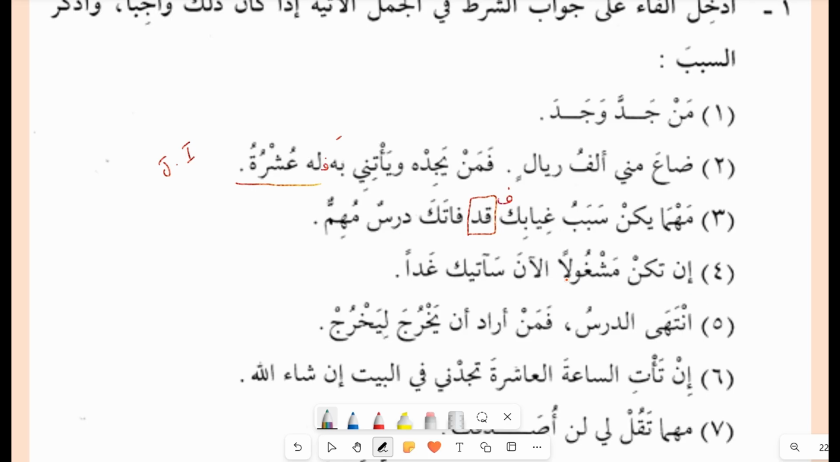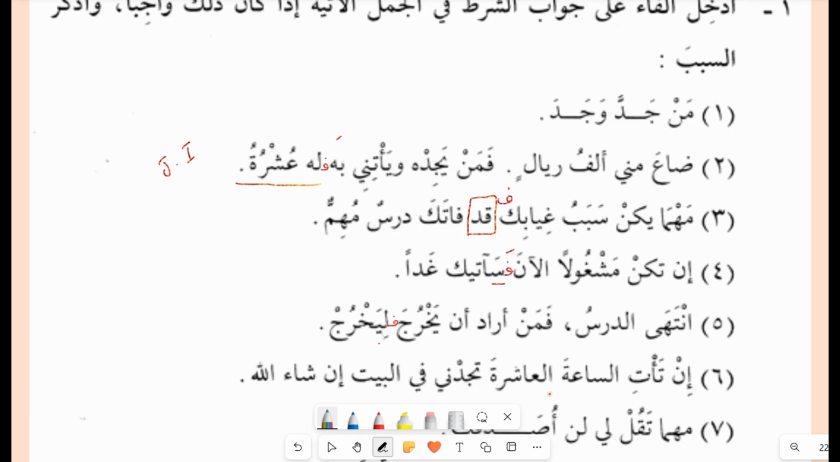إن تكن مشغولا الآن سآتيك غدا. Yes, we have to put a fa here. Why? Because there is a harf mustaqbal seen. انتهى الدرس فمن أراد أن يخرج ليخرج. This is the condition. Why do we have to put a fa? Because this is the lam of command, positive command. لِيَخْرُجْ. So, فَلِيَخْرُجْ.